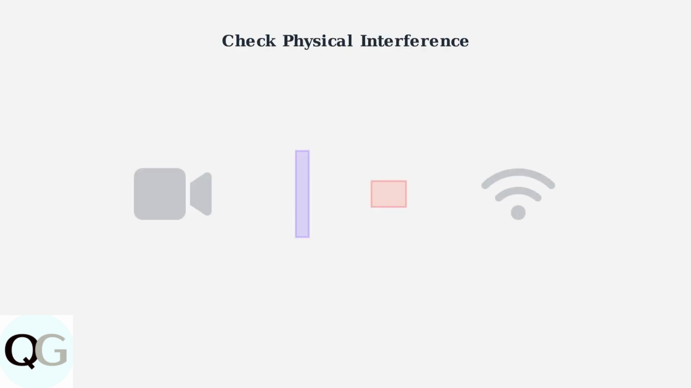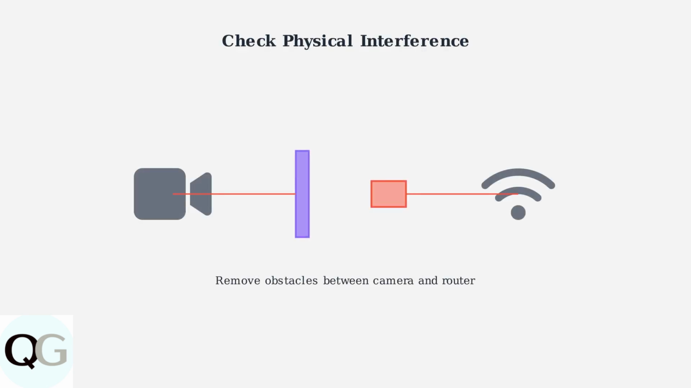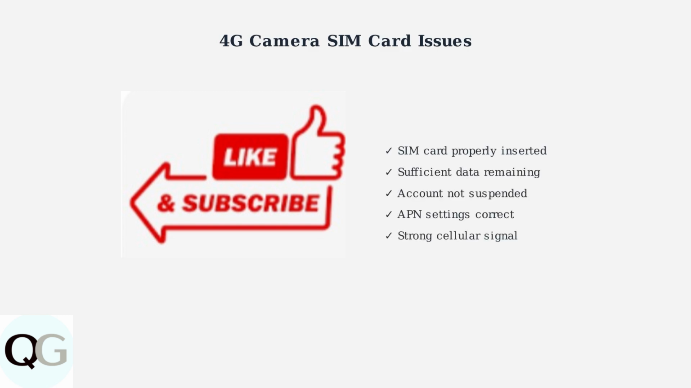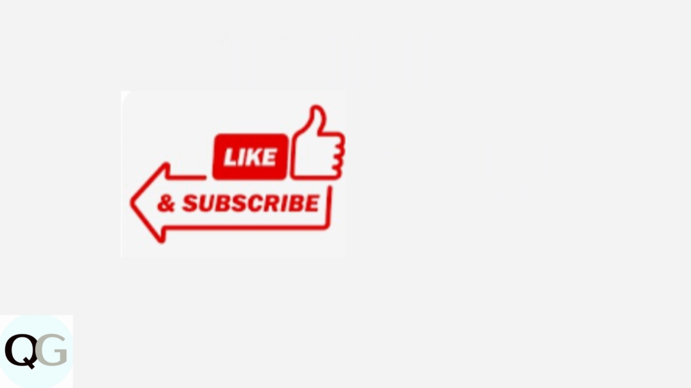Physical obstructions and electronic interference can severely impact your camera's Wi-Fi connection. Check for walls, metal objects, or other electronic devices that might be blocking the signal path. For 4G cameras, SIM card issues are a common cause of connectivity problems. Ensure your SIM card has sufficient data, is properly installed, and that the APN settings are correctly configured.